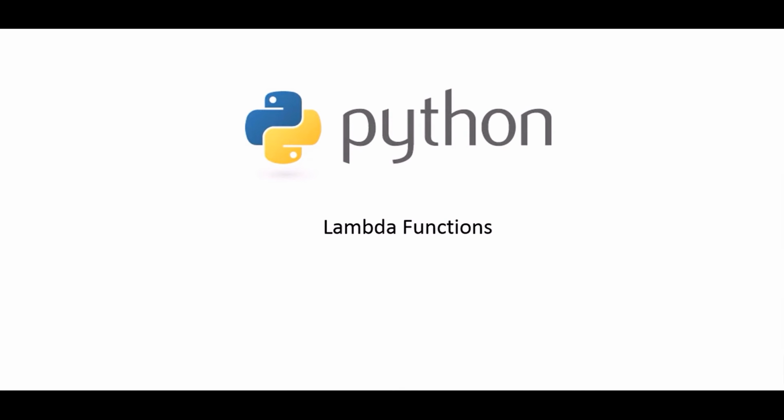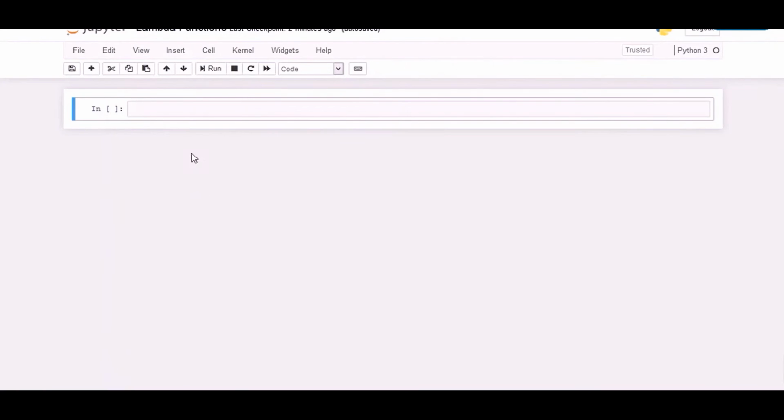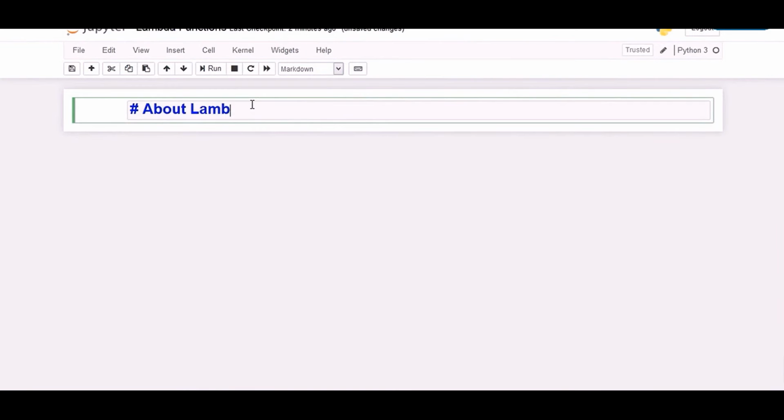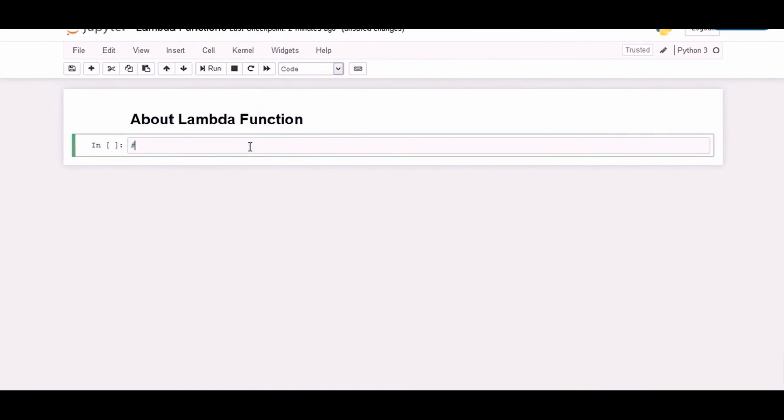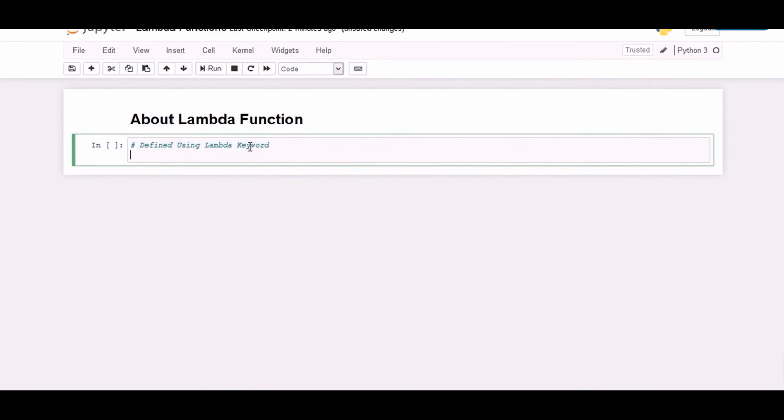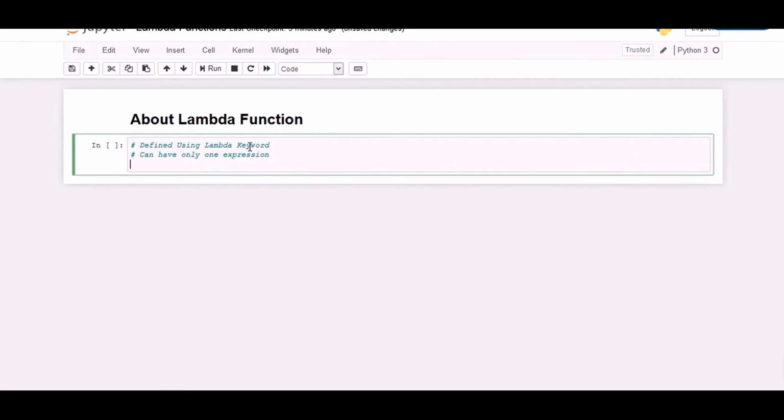As discussed earlier, classical user-defined functions are defined using the def keyword. Lambda or anonymous functions are defined using the lambda keyword. A lambda function can have only one expression but can have multiple arguments.